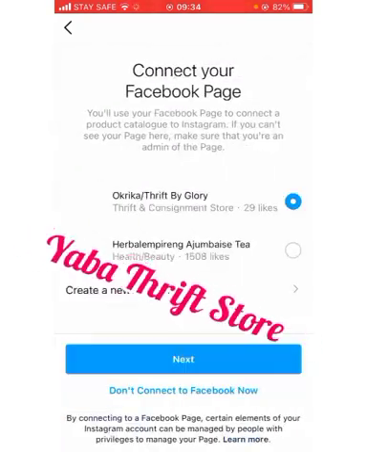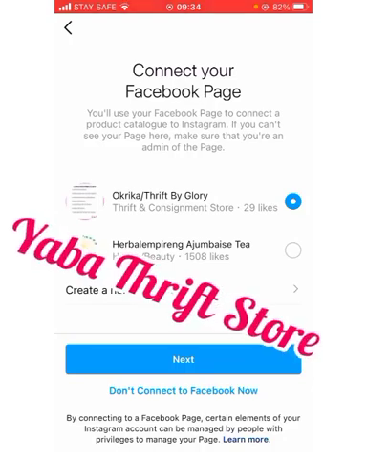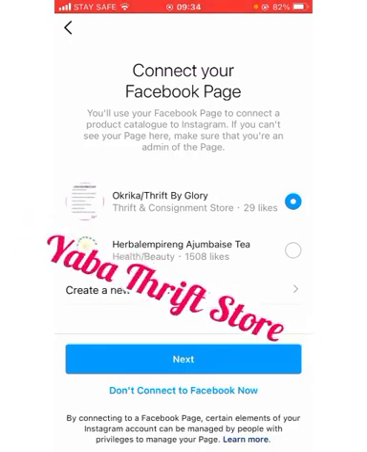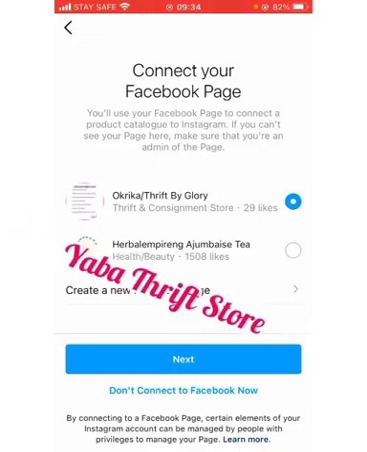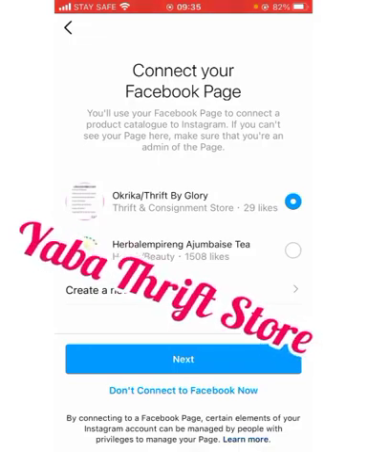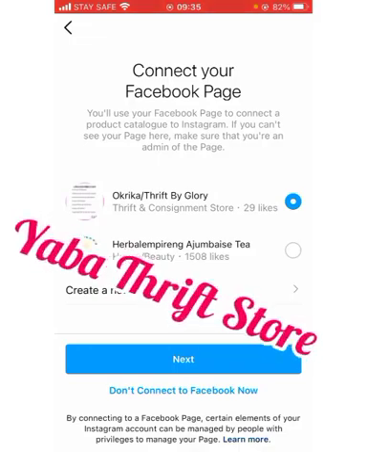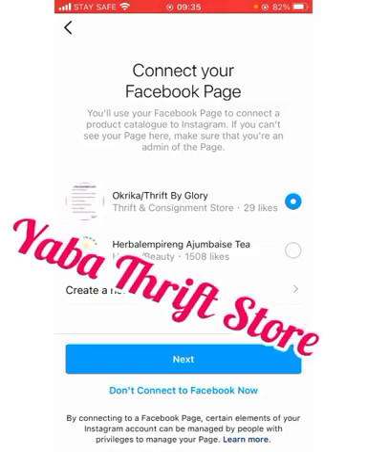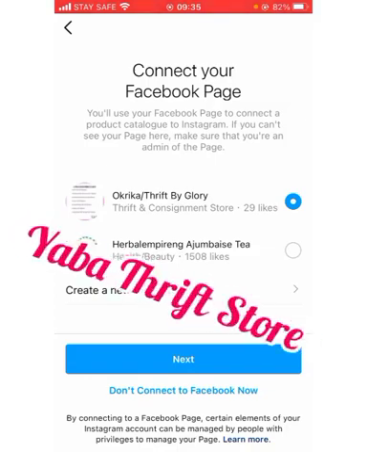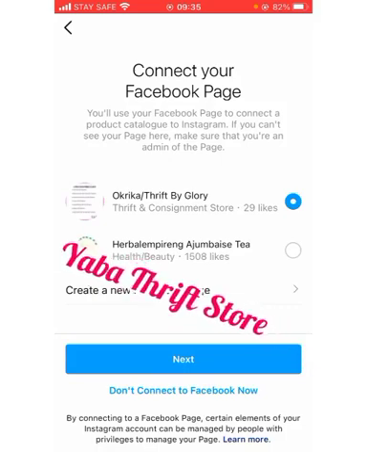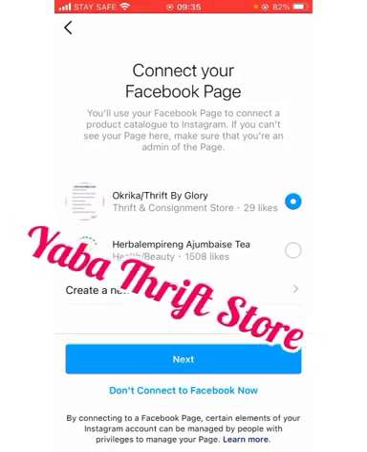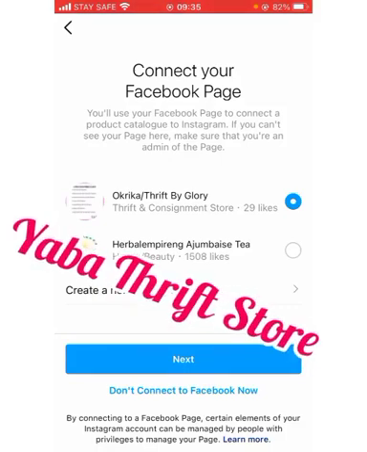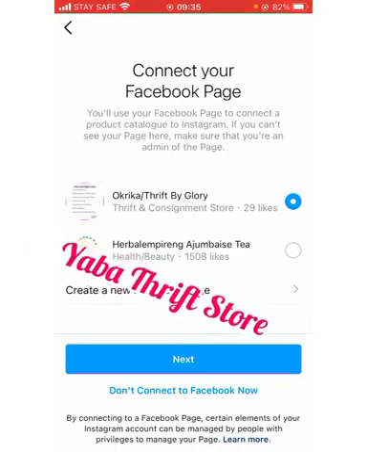If you have a business address, you edit this one and you put your business address. Next, I have Facebook page. This is my Facebook page. I have another page actually that I love to link to this. So for now, I'm not going to connect it to Facebook. But for the sake of sponsored ad, your page must be connected to Facebook. I'm going to skip this section because I'm just using this as a tutorial. But you, now that want to run sponsored ads, you must click on next. But I'm not doing that right now because I'm not using this page to show you guys how to run sponsored ads. So I just click on don't connect to Facebook now.